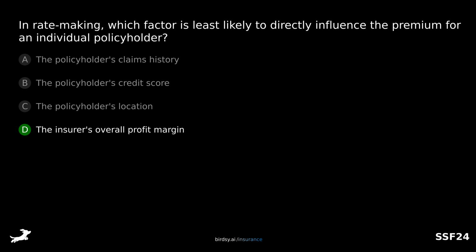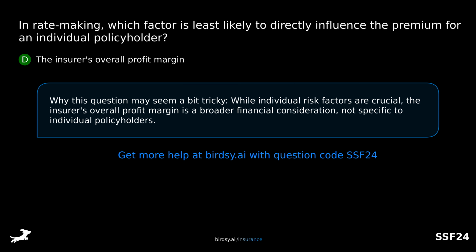The answer is D, the insurer's overall profit margin. Why this question may seem a bit tricky. While individual risk factors are crucial, the insurer's overall profit margin is a broader financial consideration, not specific to individual policyholders.